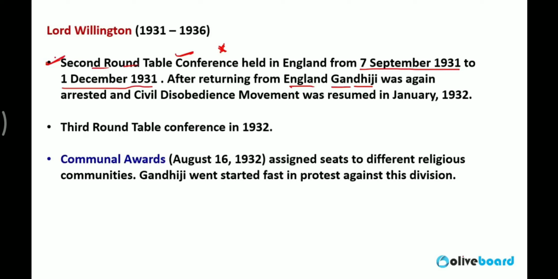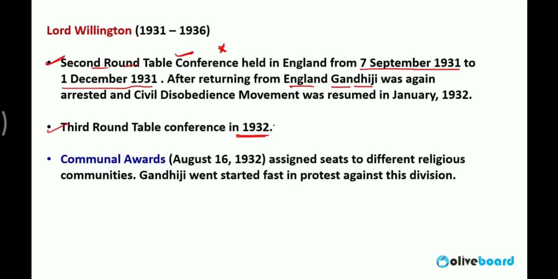But this second round table conference was also a failure because Gandhiji was not satisfied with a few conditions, the conditions of separate electorates on the basis of religion. Again, the Britishers said that they would conduct the election on the basis of religion. Gandhiji was against it.